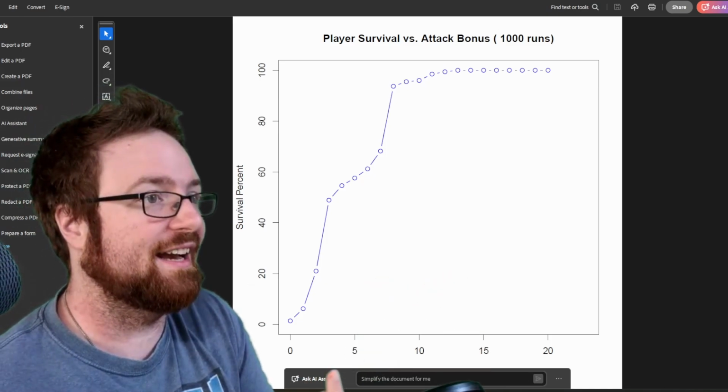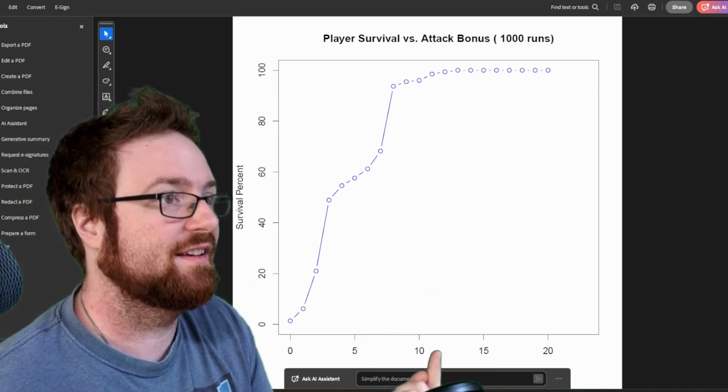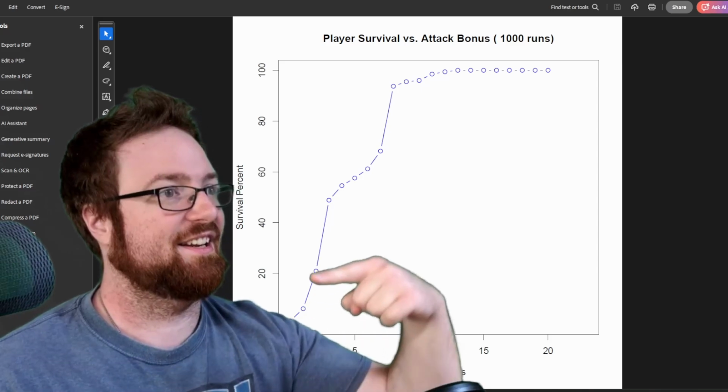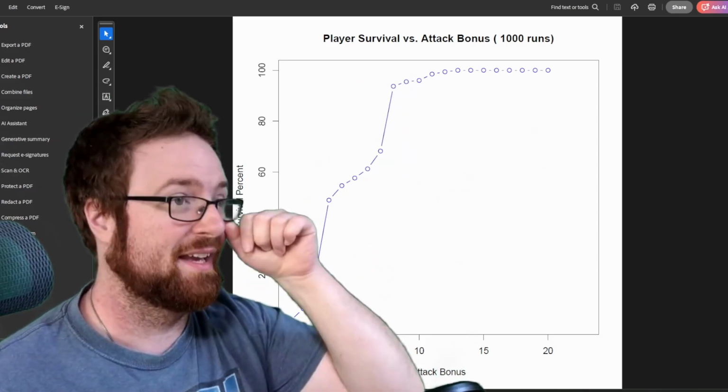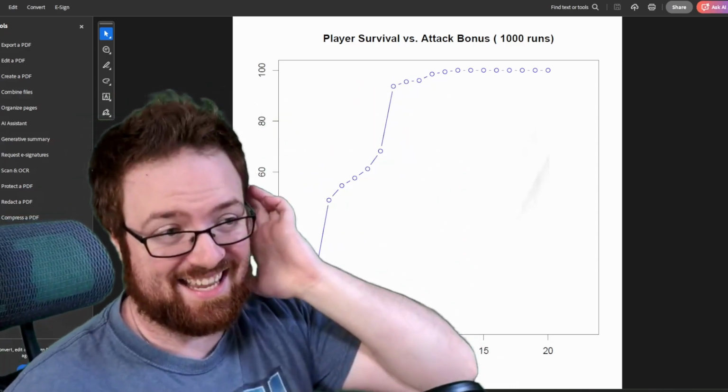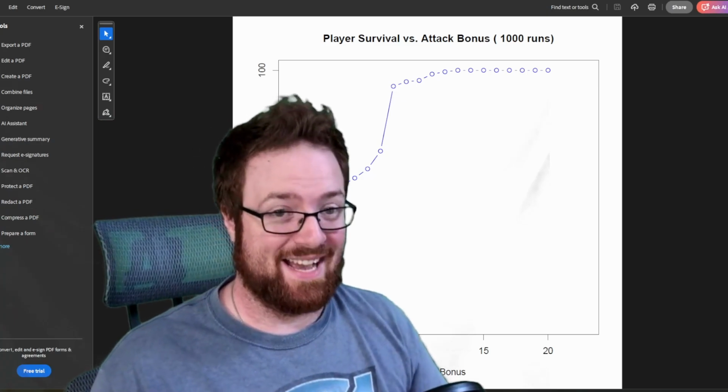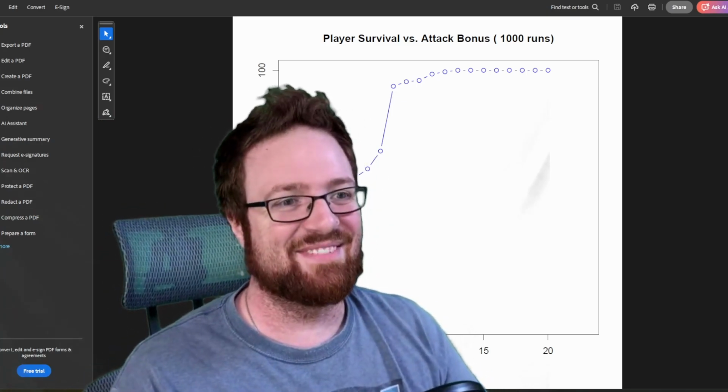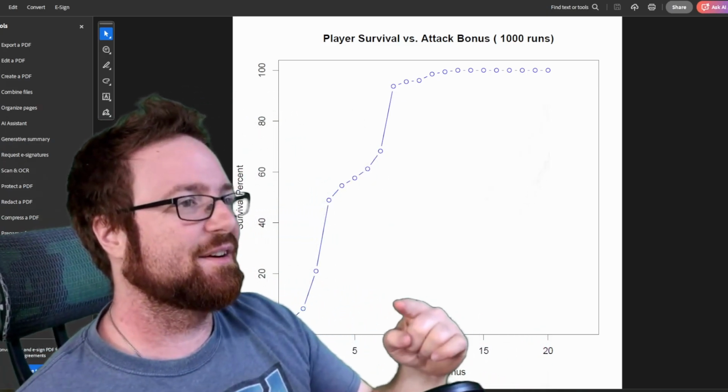Here we have the attack bonus that they're using. And then here is their percent chance of survival. What I found very interesting is, and it might just be my math is bad. Definitely possible. But I find it really interesting that going from, what is it?